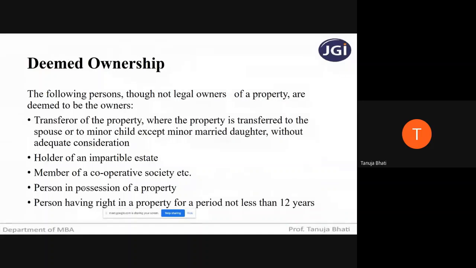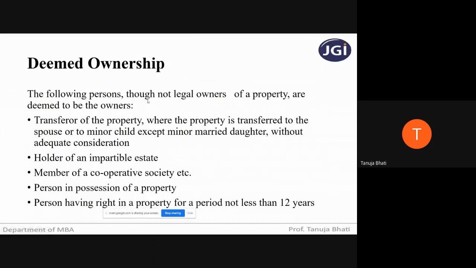Next, as I told you all, deemed ownership. Now, what is deemed ownership? As I already told you all, in the conditions for chargeability, I told you all that the assessee must be the owner of the property, and he can also be called a deemed owner of the property. So, who is called a deemed owner of the property?